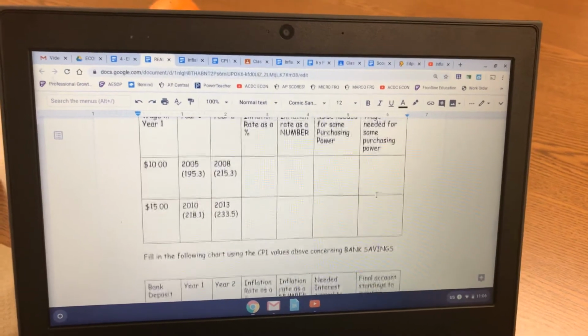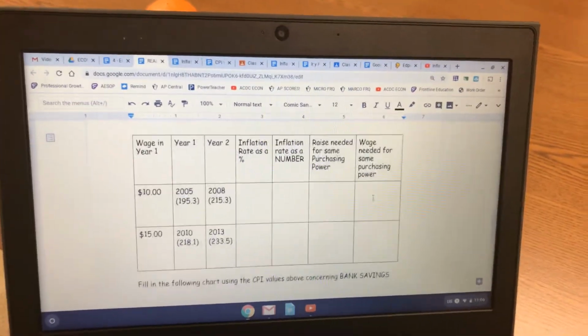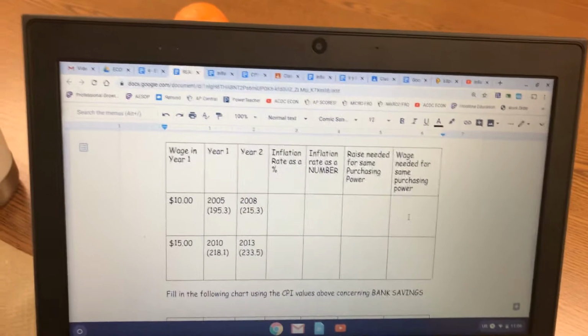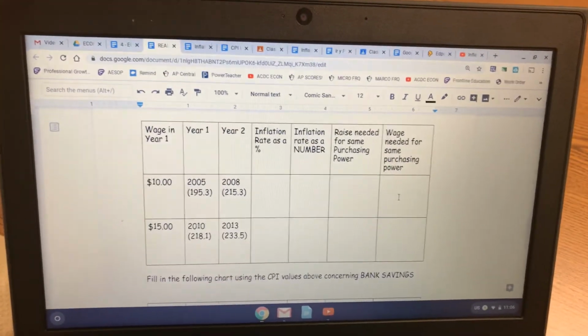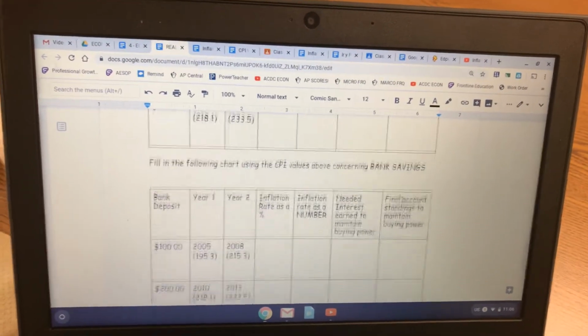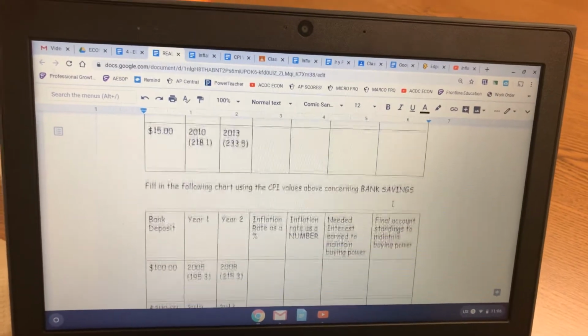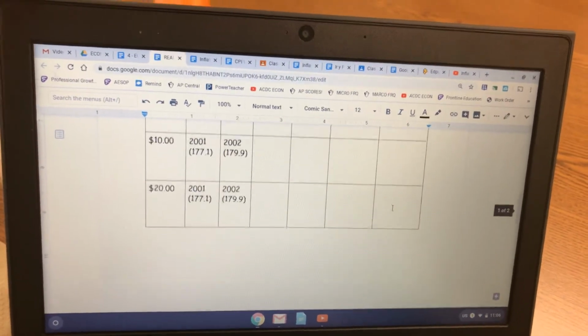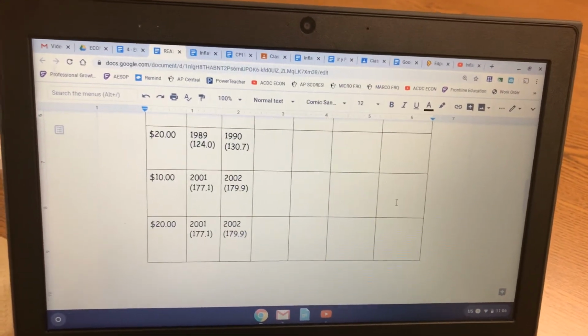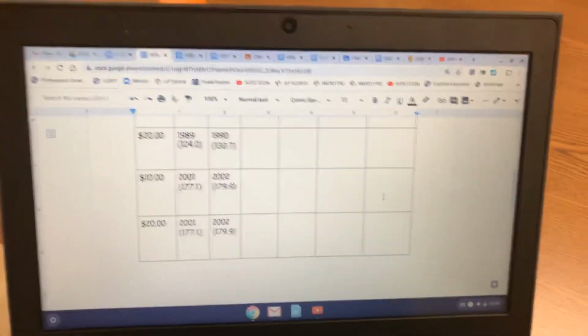I have a PowerPoint that goes through it a little bit more, so check that out if you need to. Otherwise, do this worksheet, increasing or playing with the inflation on both wages and also money that you have in the bank. Okay, let me know if you have questions.